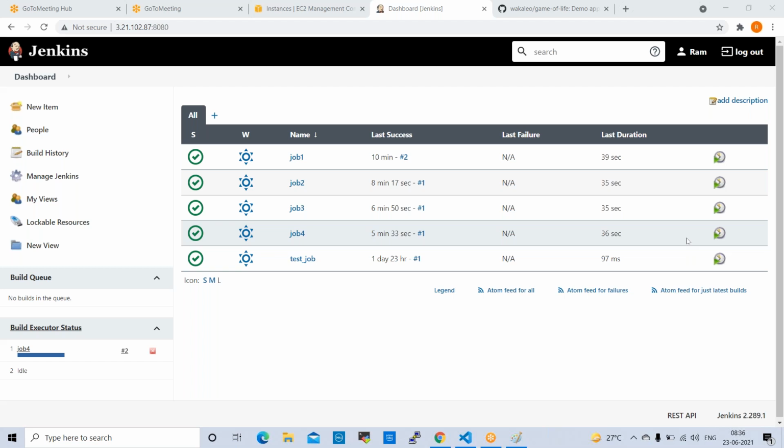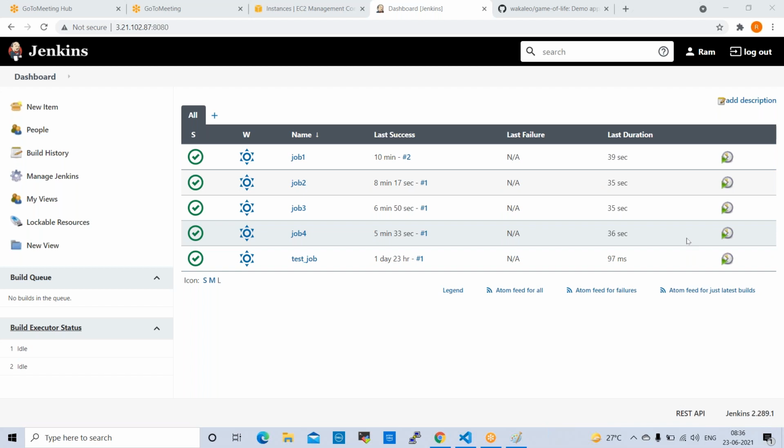Can the jobs have the same name, or should it be different all the time? Should not be the same name. If you give the same name, job 1, job 1, job 1 like that, some confusion will happen, right? So sequentially you can create the jobs. Okay, fine. Now all the jobs are success, right? So that is why job 1, job 2, job 3, job 4, all the jobs triggered.